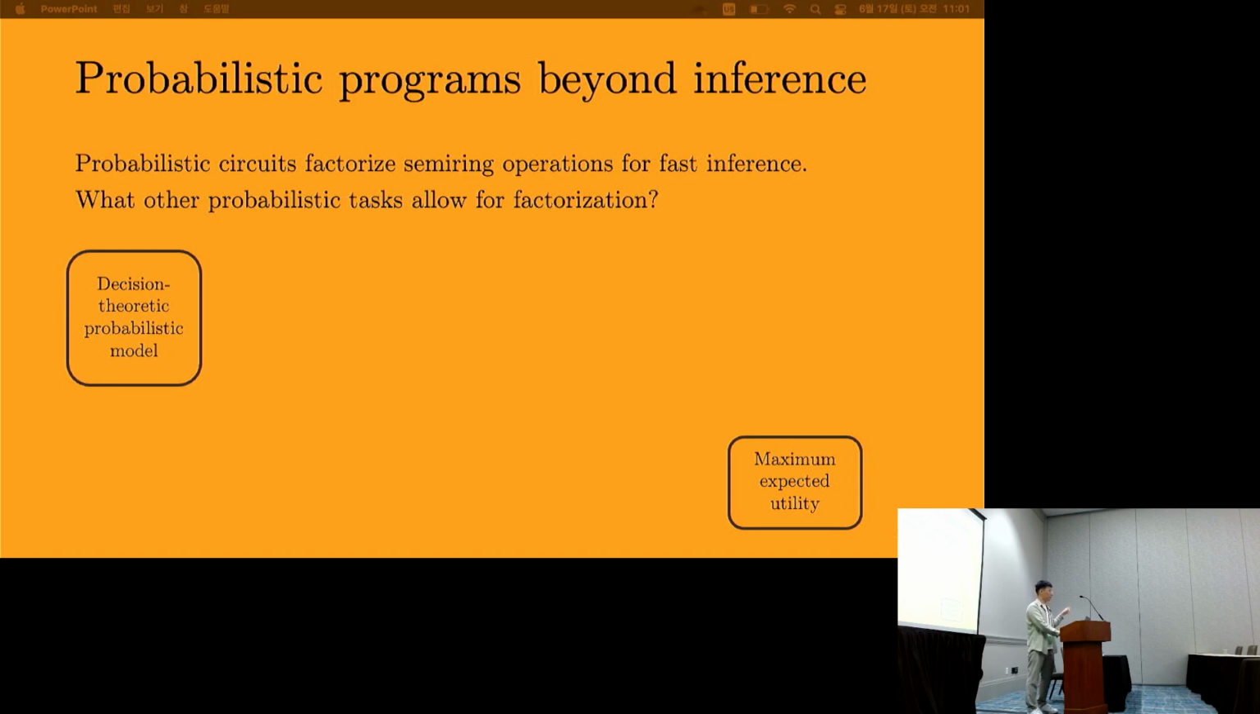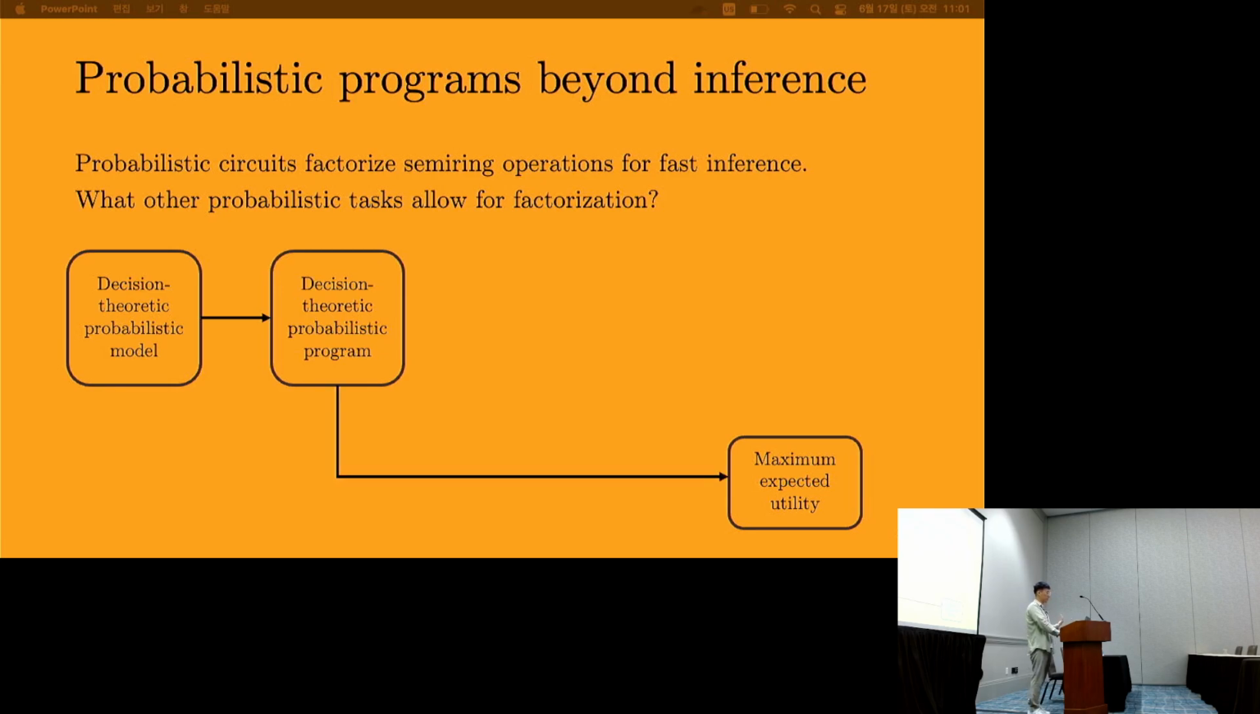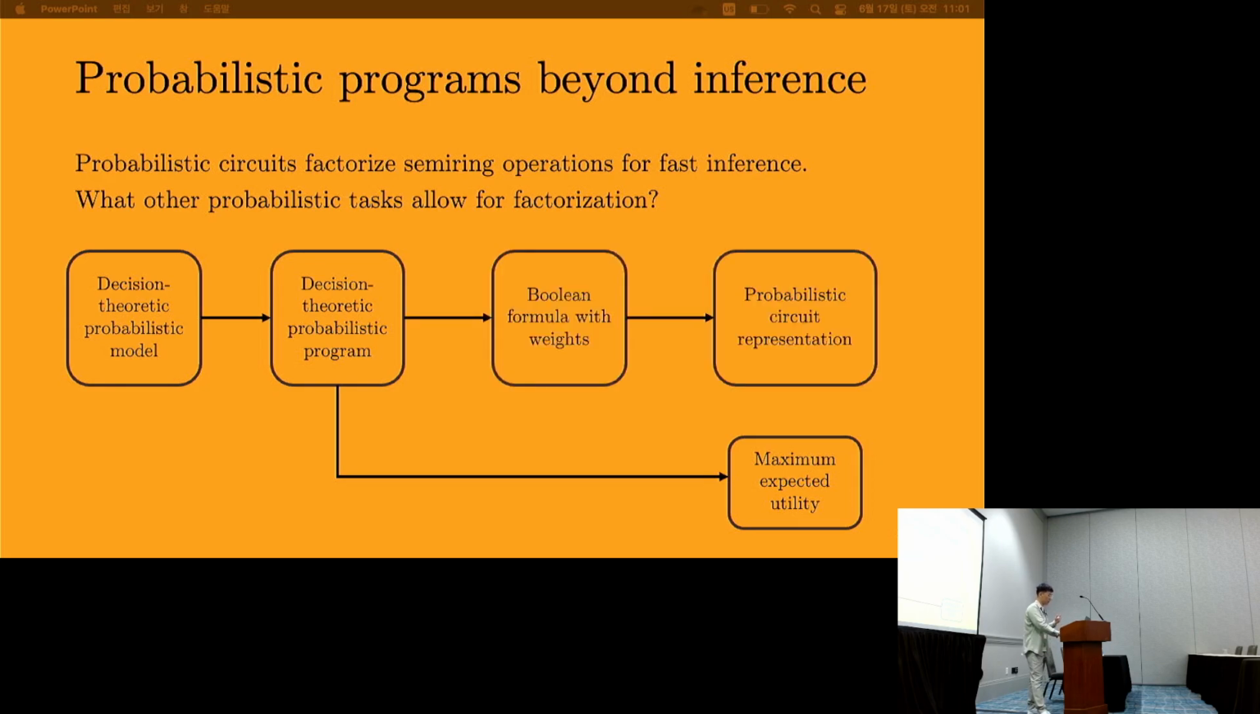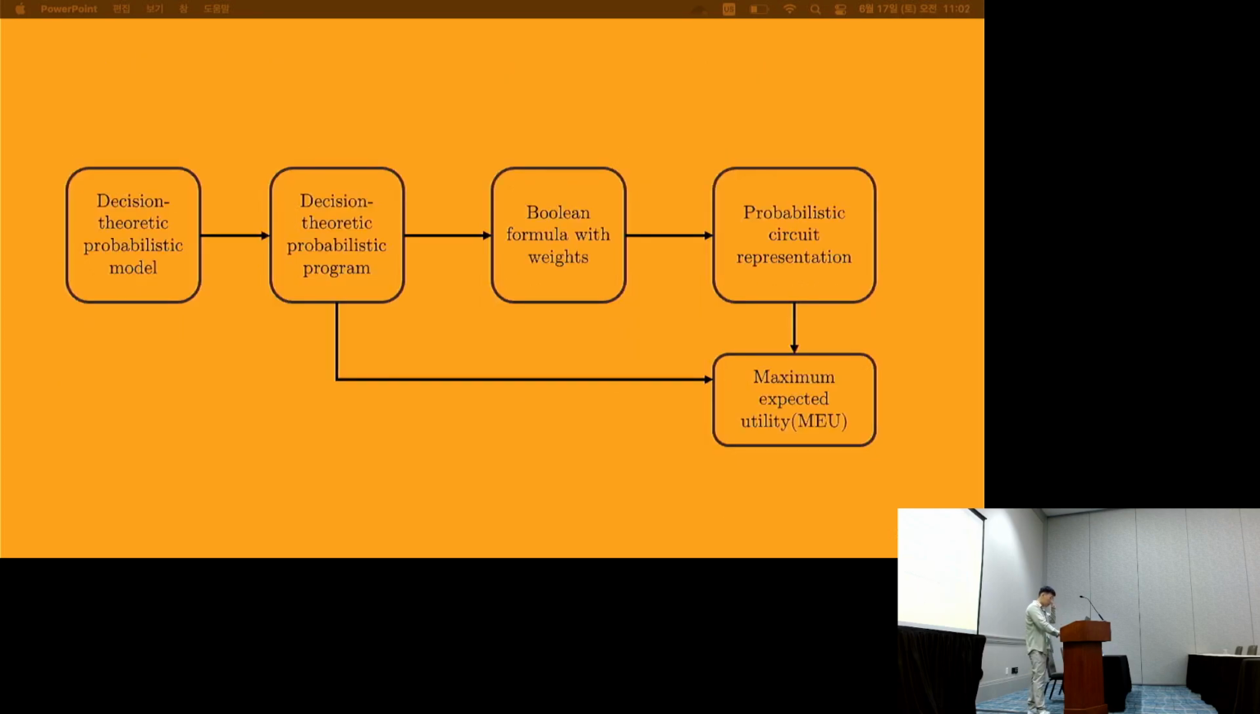So let's not go this route and instead take the probabilistic program pipeline approach. We can go from a decision theoretic model to a decision theoretic probabilistic program. Of course, this is still a model, and we can still do maximum expected utility calculations. But to make everything tractable, how about we also compile to a Boolean formula with weights, then give it a circuit representation, and then calculate maximum expected utility. So let's see this pipeline in action. Let's first look at a decision theoretic probabilistic scenario, translate it into a model, translate it into a probabilistic program, and then see how MEU might be calculated.